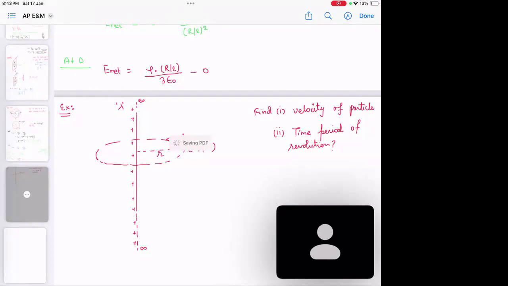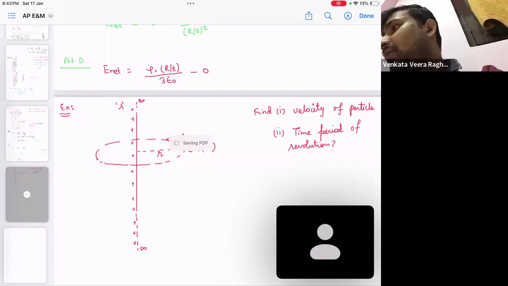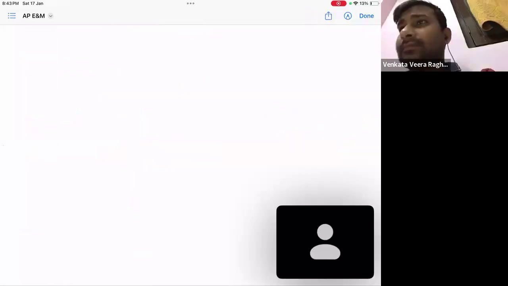So if a particle does circular motion, what is the requirement? Does it need a force towards the center? Tell me, if a particle does circular motion, does it need a force towards the center?